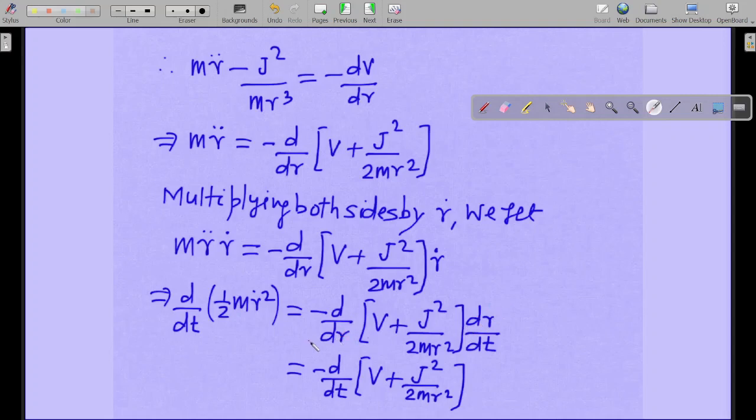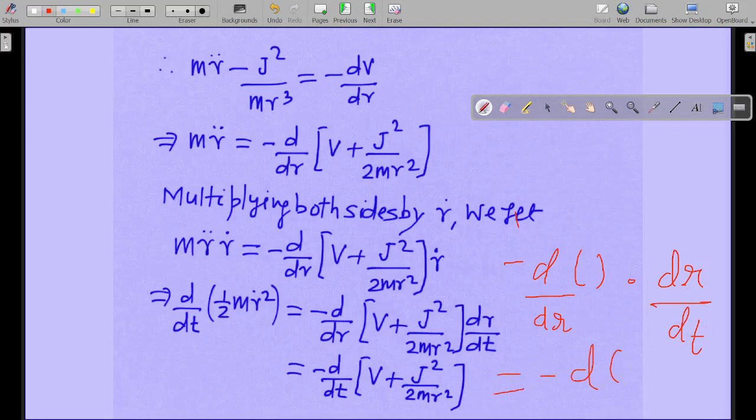It is wrong to say that dr and dr are cancelled. Why? Because dr is a differential quantity, it is not a number, so you cannot call that this dr and this dr are getting cancelled. It will be a blunder to say so. So what you can say is that d by dr times dr by dt, this particular differential, is equal to d by dt. That's how you can say. This differential turns to this particular differential.